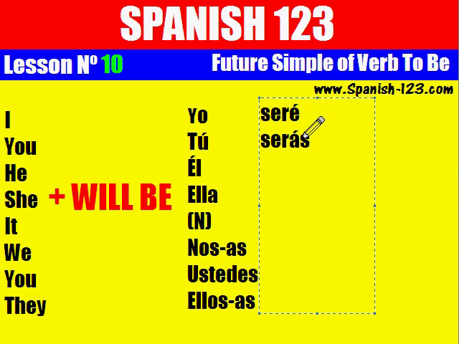He will be. Él será. For example, he will be a good student. Él será un buen estudiante.